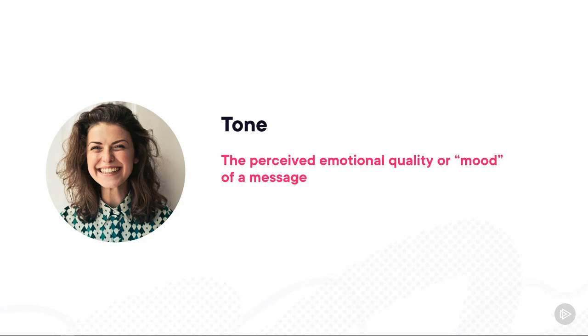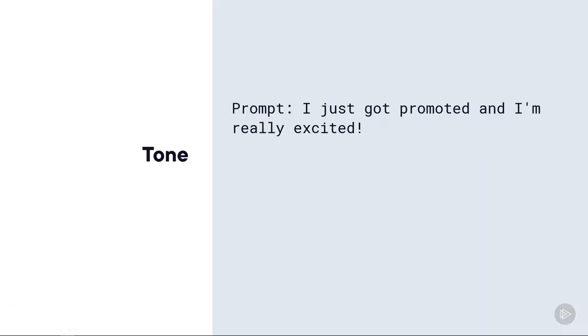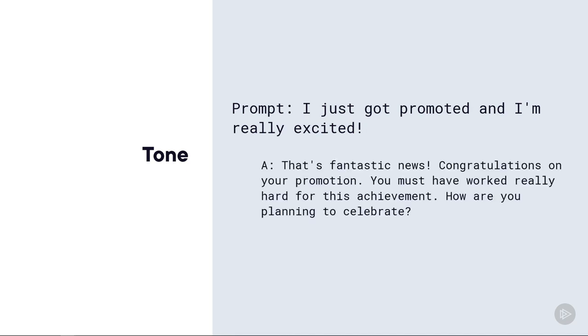Next up, we have the tone of an AI response. This is the perceived emotional quality or quote-unquote mood of a message. Tone is important because it makes responses more engaging, appropriate, and human-like, or not. For example, maybe you have a personal companion bot, and the prompt is, "I just got promoted and I'm really excited." The AI could say, "That's fantastic news. Congratulations on your promotion. You must have worked really hard," and so on. And the tone of this answer is appropriate for the input.